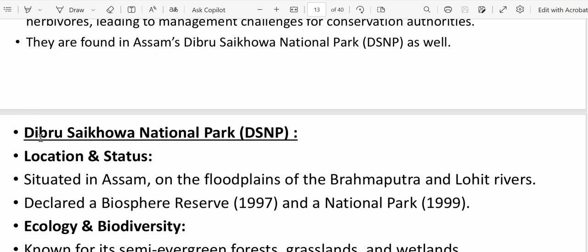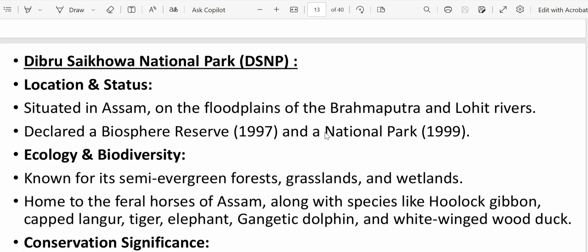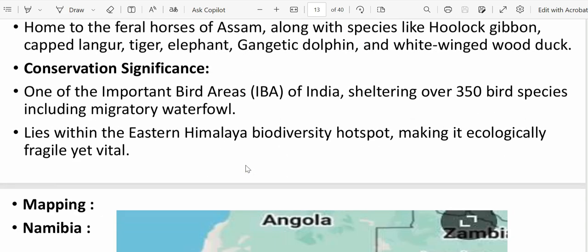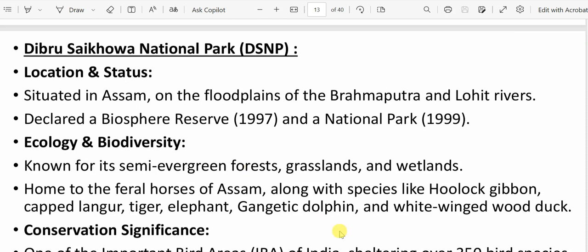So where is Dibru-Saikhowa National Park located? It's located in Assam, on the flat plains of the Brahmaputra and Lohit rivers. So here again you see we have a mention of the Brahmaputra and Lohit rivers, that also need to be seen. It was declared as a biosphere reserve in 1997 and a national park in 1999. We'll now go to the map and see where this Dibru-Saikhowa National Park is located.